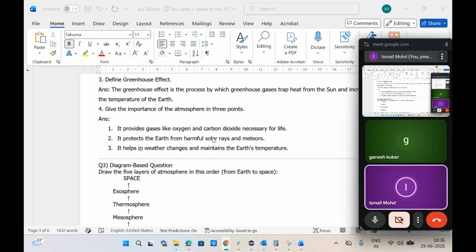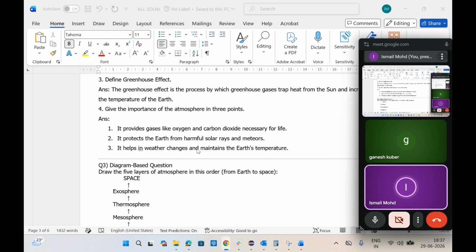This is important. Importance of atmosphere in 3 points. You can write anything like: it provides oxygen and carbon dioxide necessary for life, because oxygen is breathed by human beings and other living beings, whereas carbon dioxide is taken by plants. They take carbon dioxide and give oxygen. So all the gases responsible for all living beings, whether humans, animals or plants, are present in the atmosphere. Next, it protects the earth from harmful UV rays and meteors.